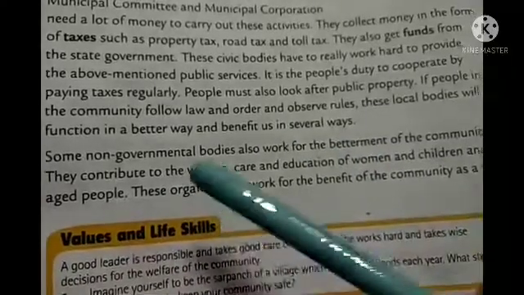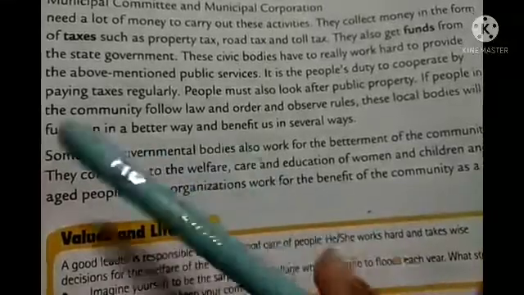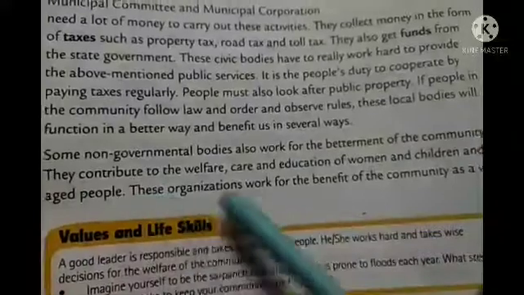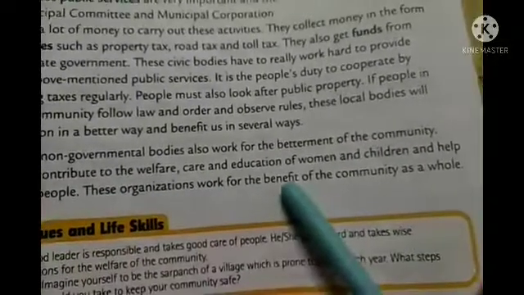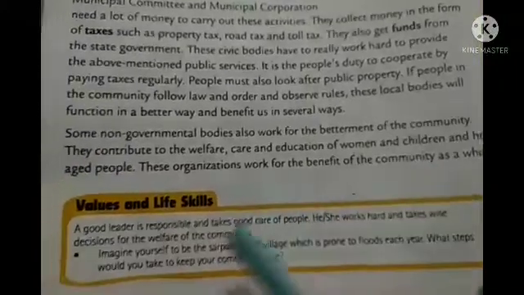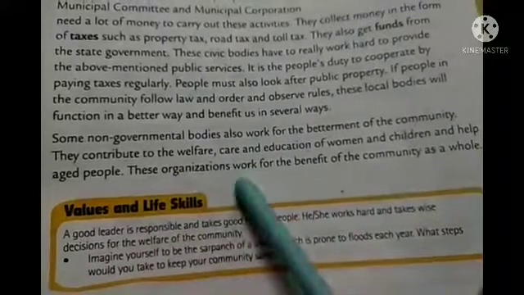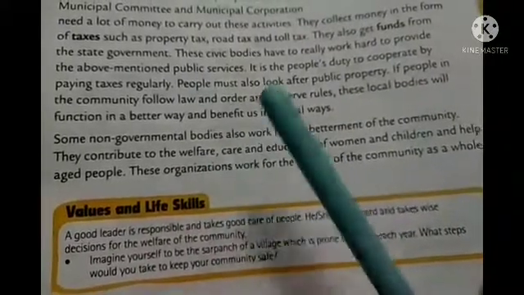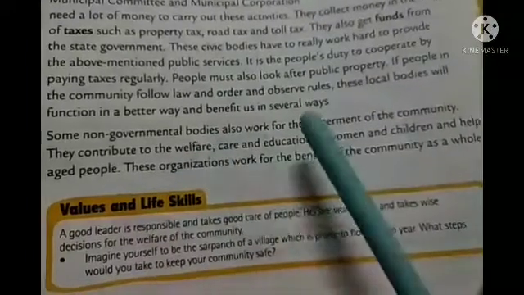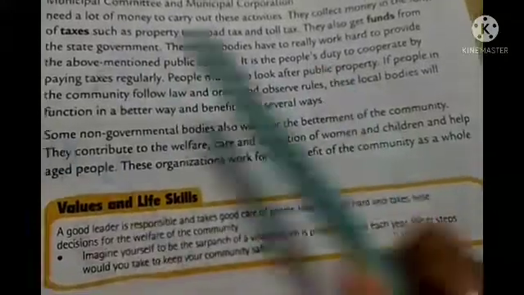That is called your non-governmental bodies. Here it is written, that is also called NGO, that means non-government organization. This organization works for the benefit of the community as a whole. They don't expect something in return, that you will do something for them also. That comes under social service, and in that way this type of organization works for the benefit and betterment of the community as a whole, meaning together.